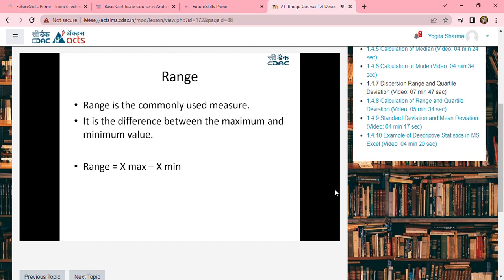So range specifies the formula to calculate the range. If you have a set of numbers, it is given by x maximum minus x minimum. It's a very simple calculation. So if you have a set of numbers, find out the maximum number, find out the minimum number, and just take the difference of the two. That gives you the range value here. When it comes to range, it's a very simple calculation.